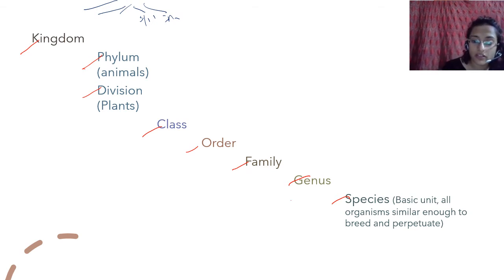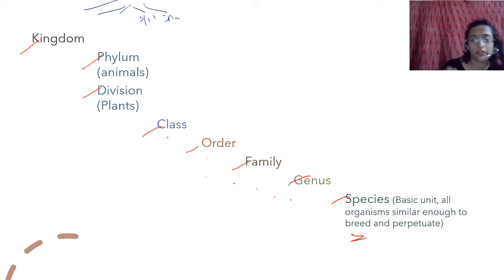But as you go further ahead, as you go up, they become more and more different. That is why they don't have the ability to always breed with each other. So species is the most basic unit of classification.